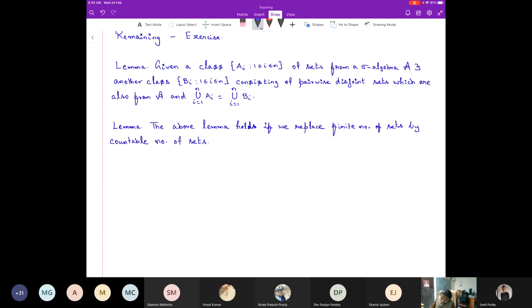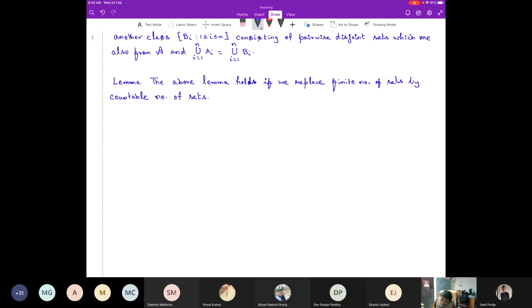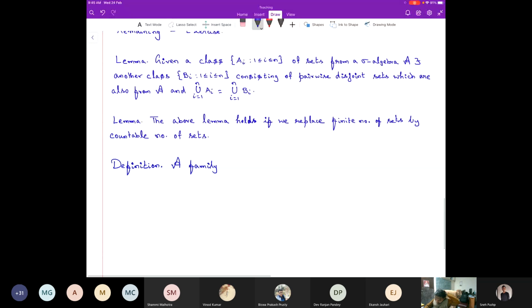So these are the two lemmas. Now, maybe at least let me define what is known as a monotone class, a family. The proofs of these two are quite easy and you know how to do that. I don't want to get into the proof.